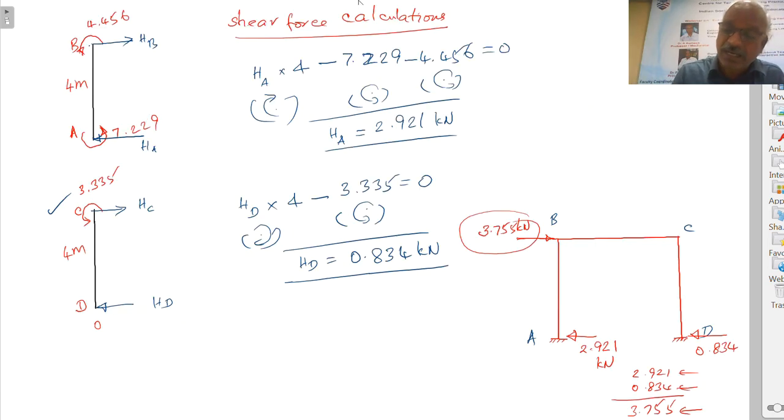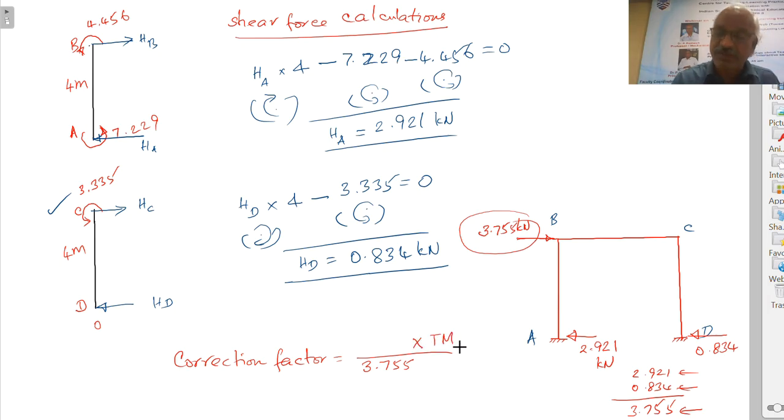Therefore, the correction factor here will be, for 3.755 we have assumed the moments. Let us call this as a trial moments. Any notation we can give, trial moments, that is the final moments. Suppose if 60 is the actual force, what are the moments?